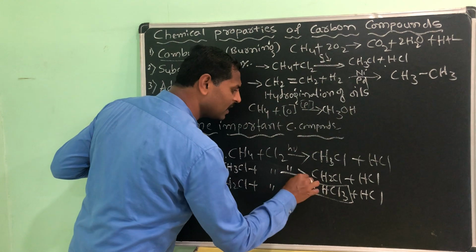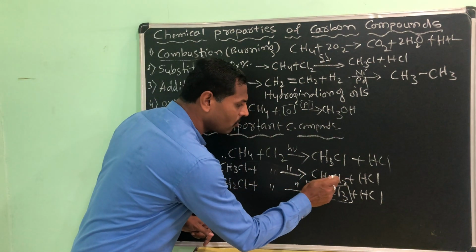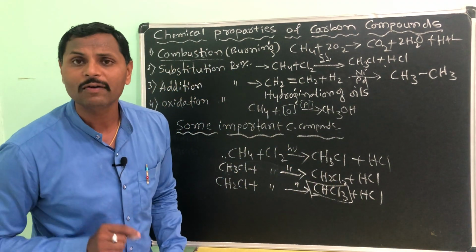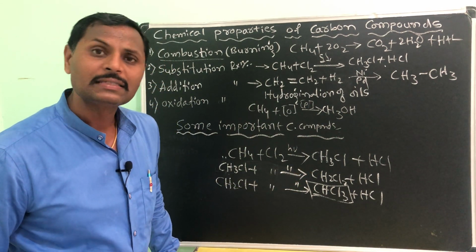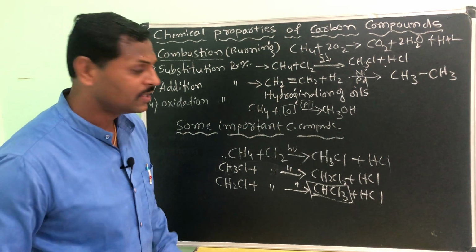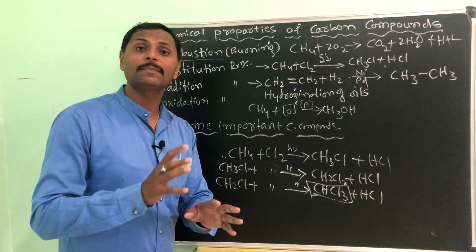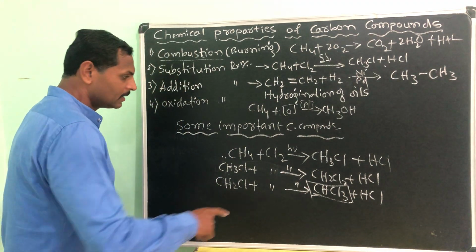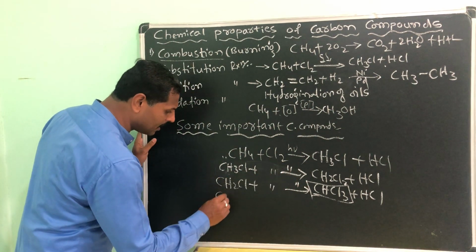Please do remember, this is very important. Here we are calling it dichloromethane, chloromethane, and trichloromethane. Trichloromethane has one use. What is that? We are using it as chloroform, as an anesthetic substance. Anesthetists will use it to make the person unconscious, to make the part unconscious. We are using this molecule. Still one more hydrogen is left in it, which we will see now.